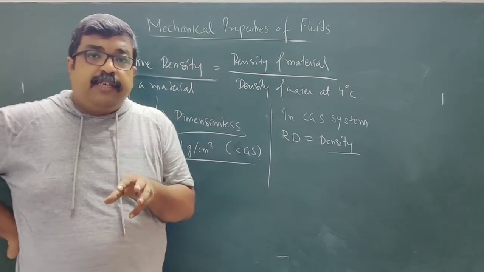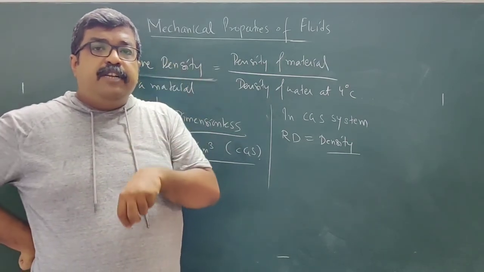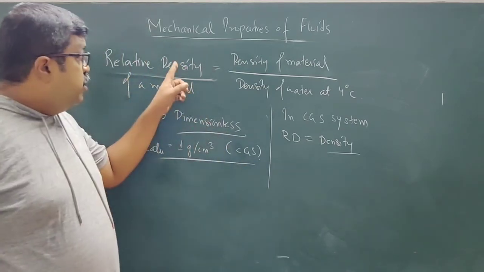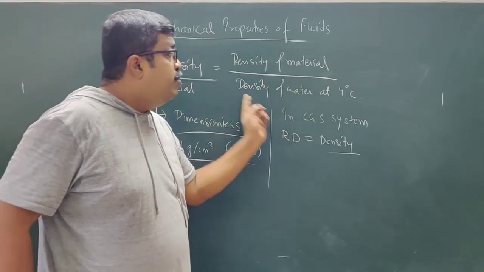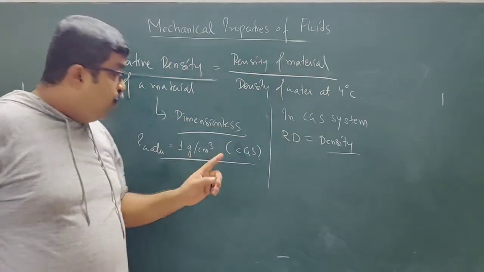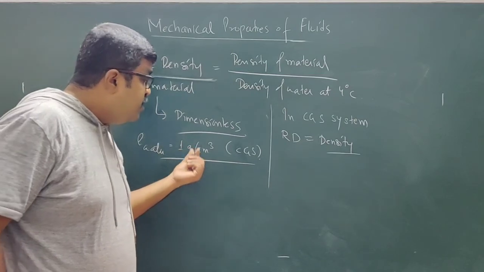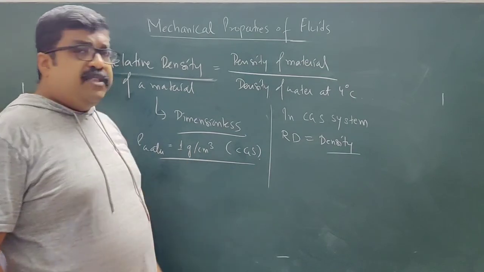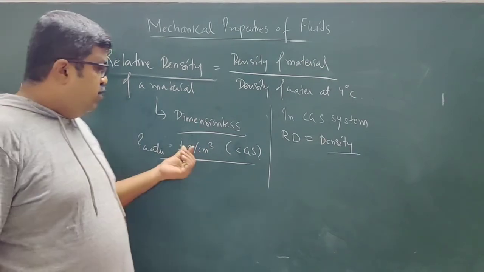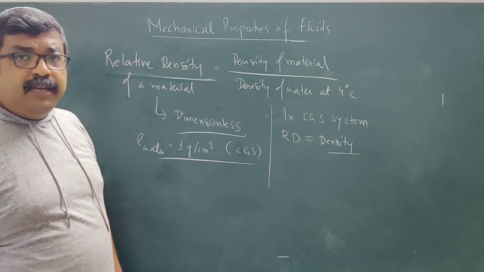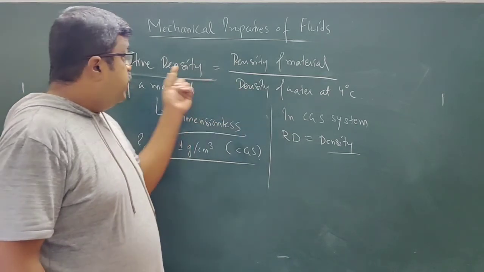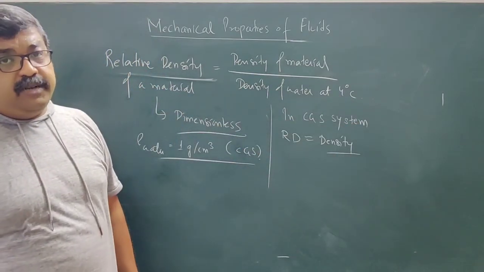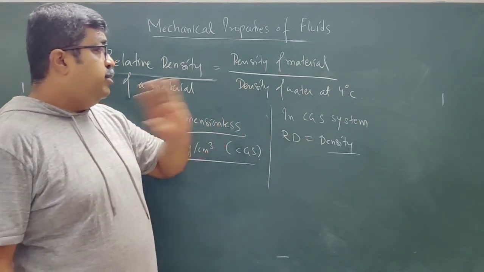Similarly, if a material has a density of say 3 gram per centimeter cube, its relative density will be 3. But this holds provided the denominator is 1, which is when it is expressed in gram per centimeter cube. If it is expressed in kg per meter cube, then the denominator will not be 1, it will be 1000. So relative density is equal to density provided you are using the CGS system. This is another important feature.